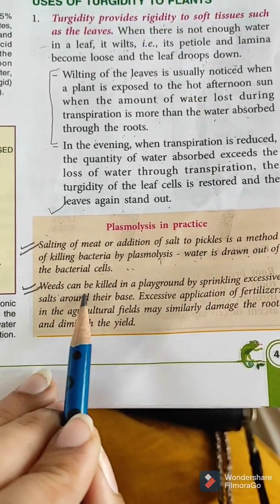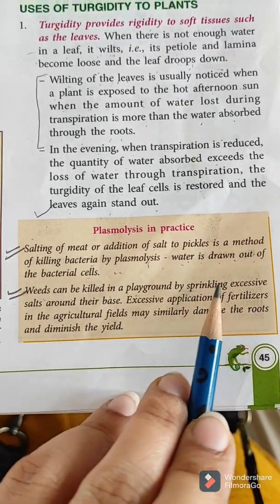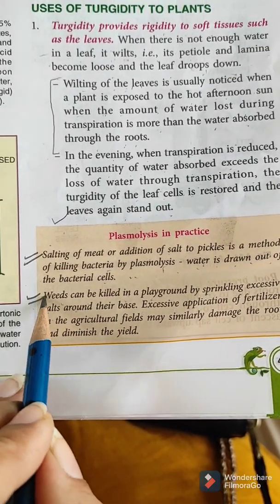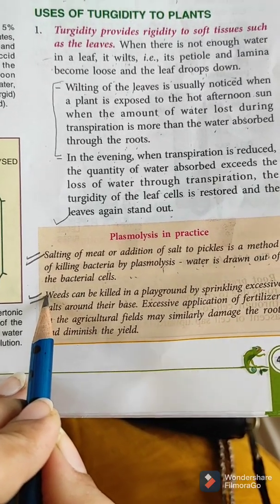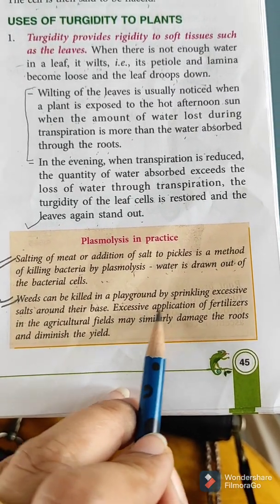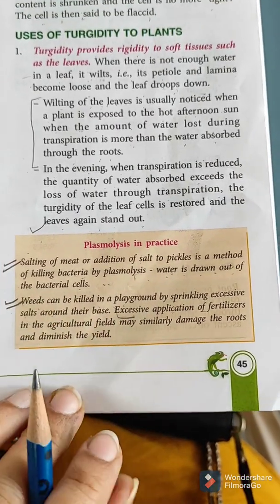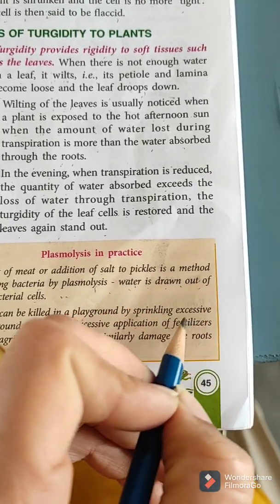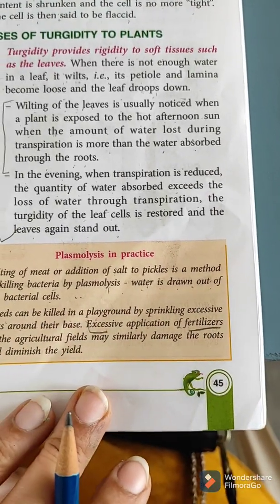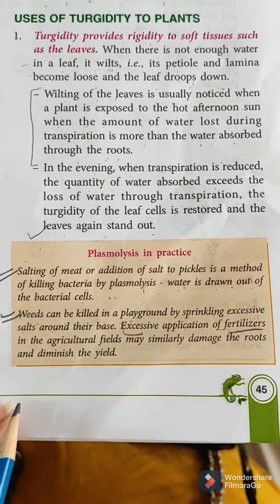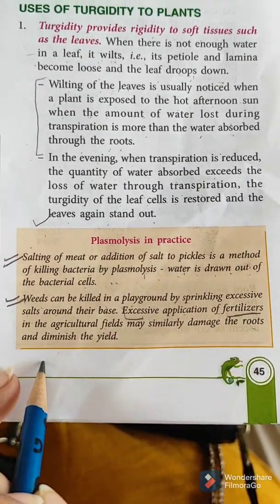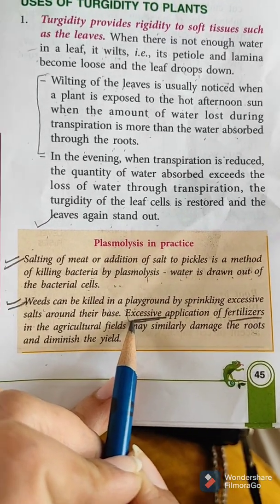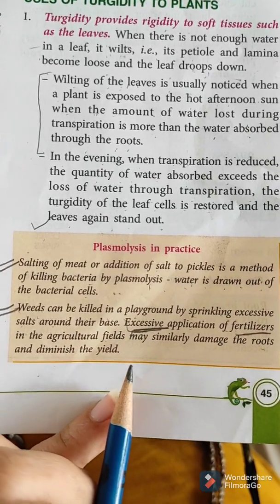Next we have weeds can be killed in a playground by sprinkling excessive salt around their base. So that salt is going to kill the weed. It will draw out water, right? Even excessive application, this is another question. Excessive use of fertilizers also leads to the damage of roots. So fertilizer is basically salts. So when they enter into the soil, they will form a hypertonic solution and they are going to damage the roots of the plant. So keep in mind excessive usage of fertilizer can also lead to the death of the plants.